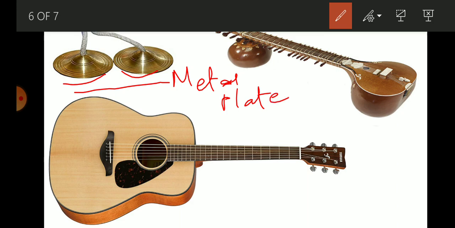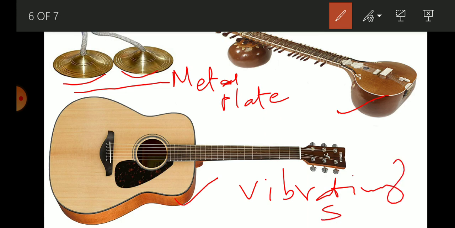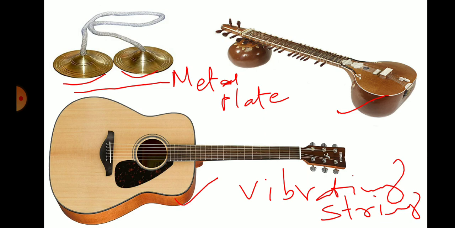And two string instruments, one is sitar, another is guitar. Here sound is produced by vibrating string. So when the string is being plucked, that string starts vibrating and produces a melodious sound. Not only that, you can see the hollow box of the musical instrument like sitar and guitar.